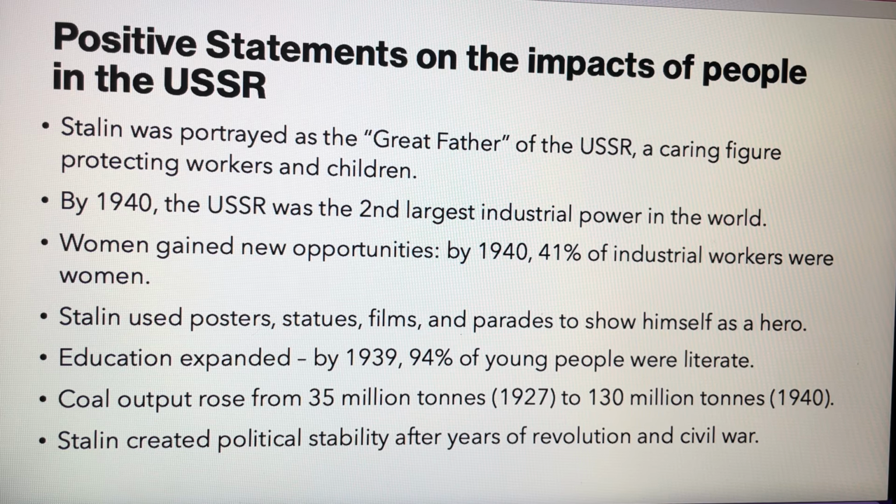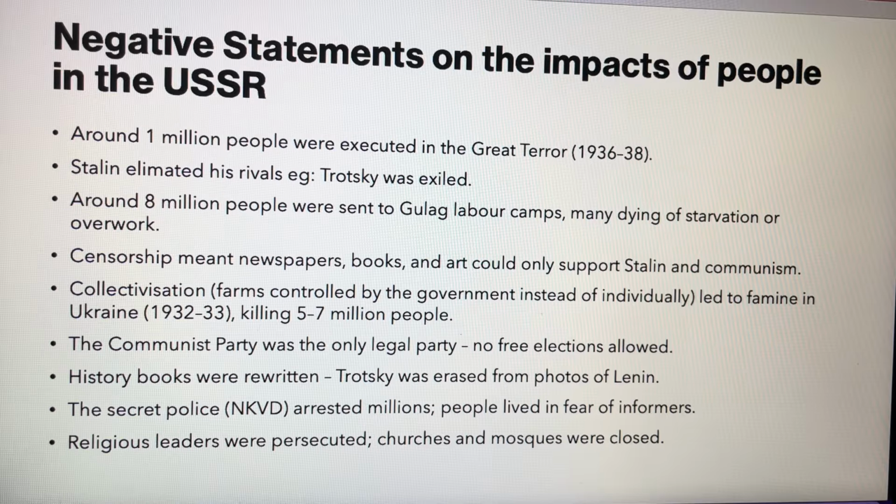Alright, now we're going to the negative statements. Around 1 million people were executed in the Great Terror, 1936 to 1938. Stalin eliminated his rivals. For example, Leon Trotsky was exiled. Around 8 million people were sent to Gulag labour camps, many dying of starvation or overwork. Censorship meant newspapers, books, and art could only support Stalin and communism.